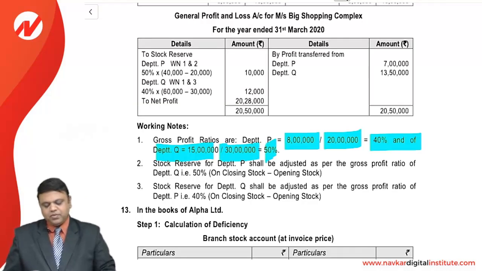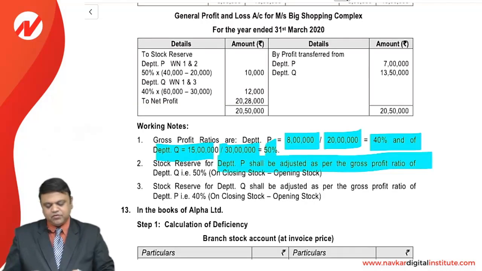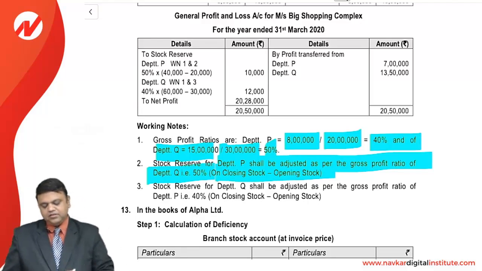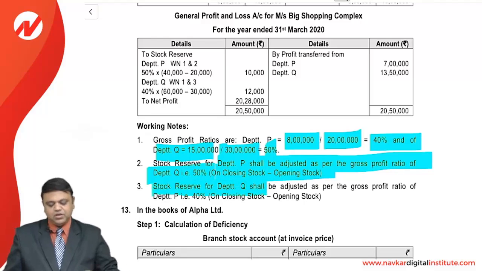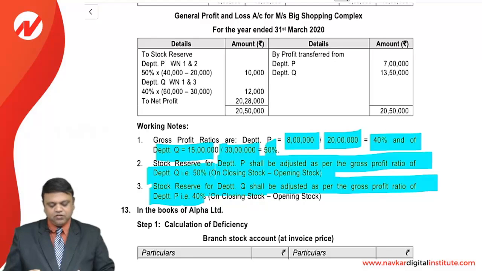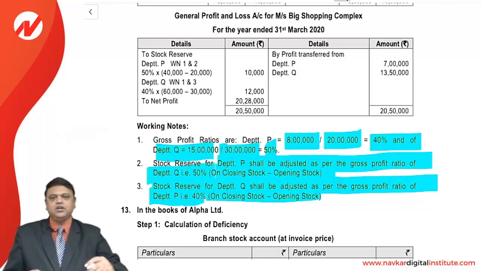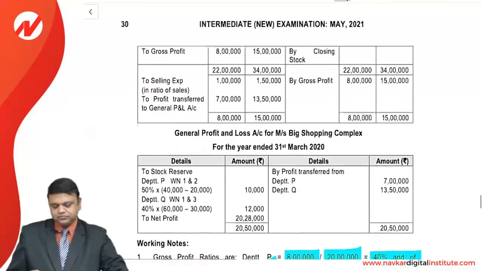Stock reserve for Department P shall be adjusted as per the gross profit ratio of Department Q on the closing stock minus the opening stock, and in the same way, stock reserve for Department Q shall be adjusted as per the gross profit ratio of Department P, that is 40%, on the closing stock minus the opening stock.